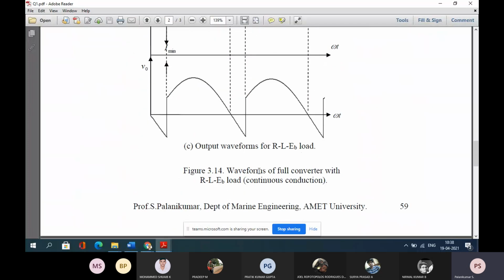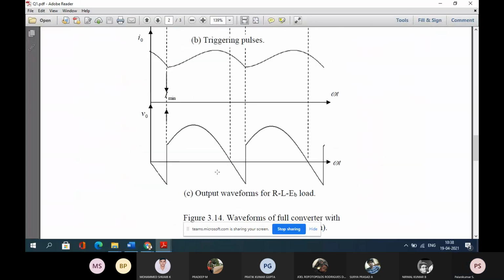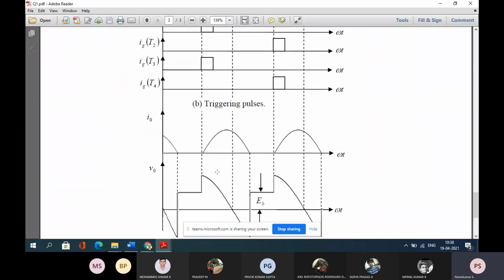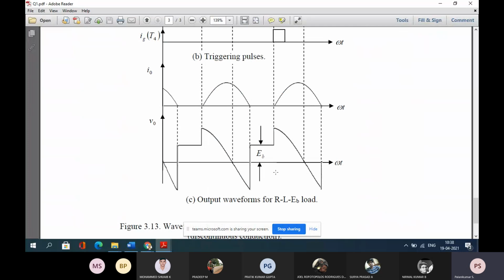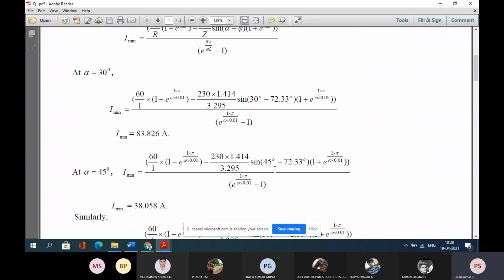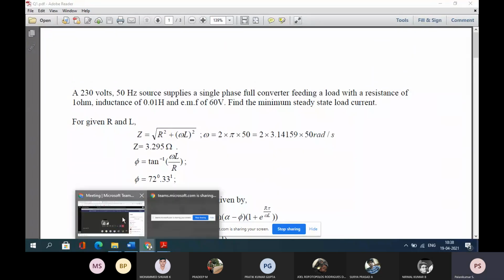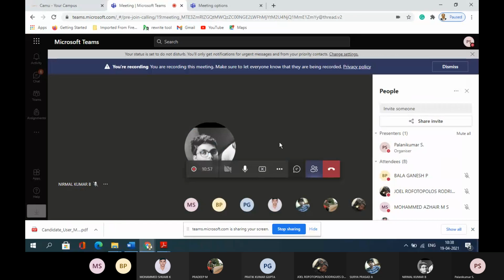How continuous conduction occurs, then we went for discontinuous current conduction. I have explained all that. If you are saying that you are not able to identify this problem, tell me. So now, are you able to solve the first problem? Yes, sir. Then we'll go to the second problem.